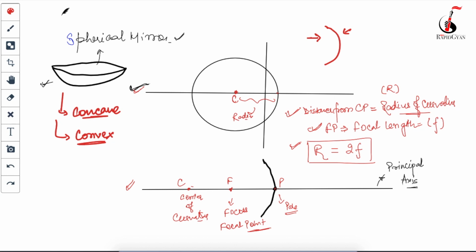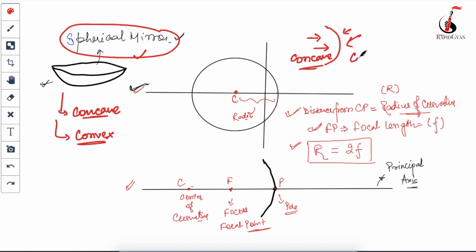Any spherical mirror whose reflecting surface is outside is called a convex mirror. Remember these two terms, concave and convex.